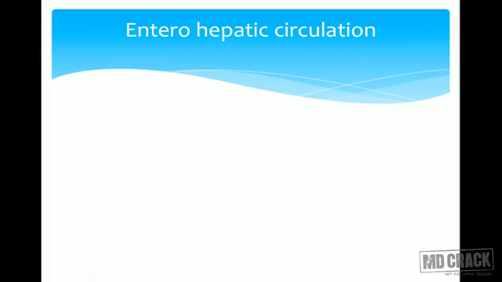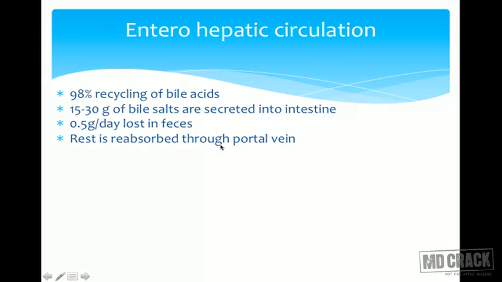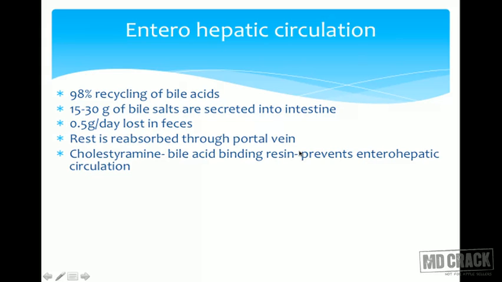Now, there is one small thing about these. When they are released, they undergo enterohepatic circulation. What does it mean? From the intestine, they go to the liver. So 98% of bile acids are recycled. 15 to 30 grams of bile salts are secreted into the intestine. 0.5 is lost in feces. The rest is absorbed through the portal vein.